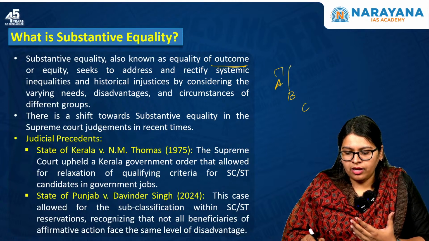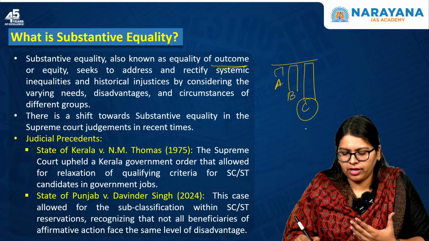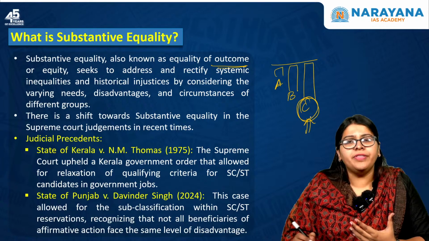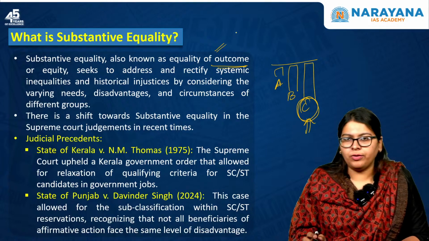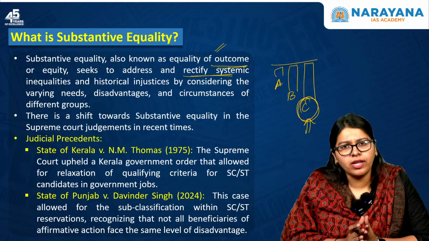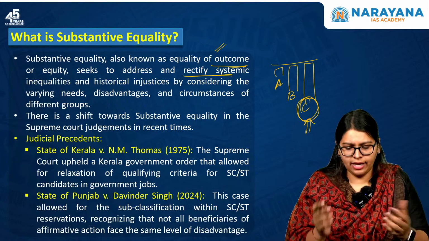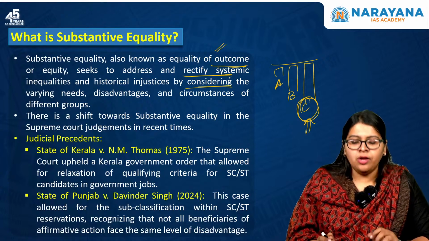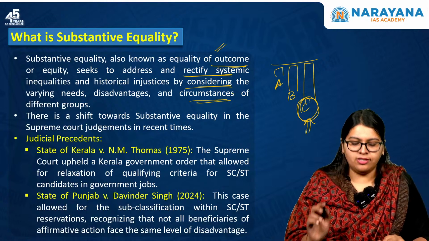Equity is provided this way, bringing up or giving a boost to the underprivileged C. So it is also called the equality of outcome, or equity. It seeks to address and rectify systemic inequalities or historical injustices that a particular caste or community has gone through, by considering varying needs, the disadvantages they have gone through, and the circumstances of different groups.